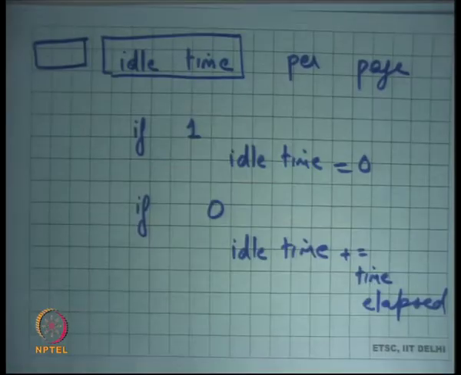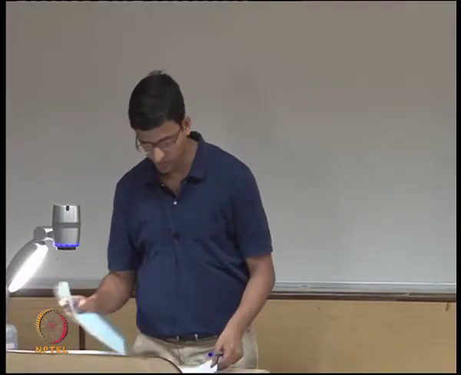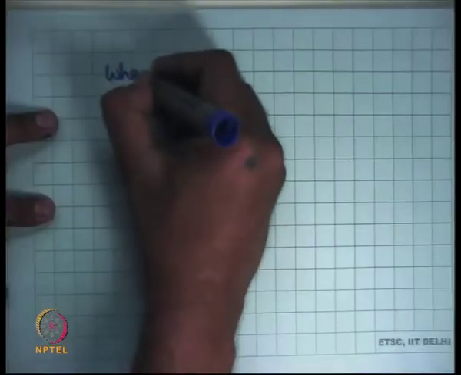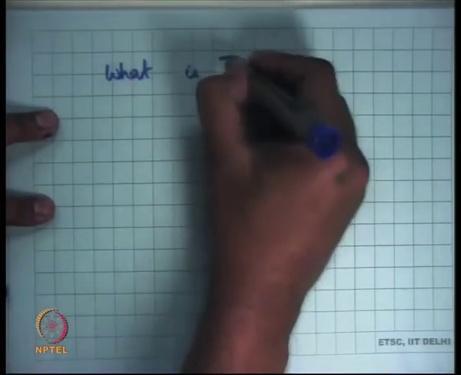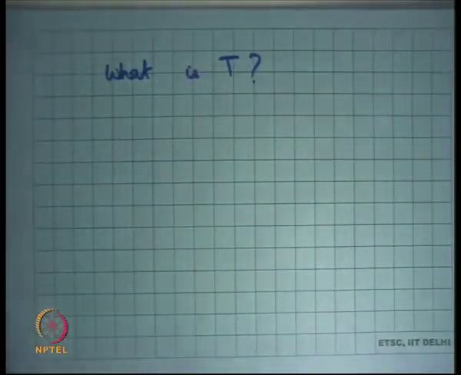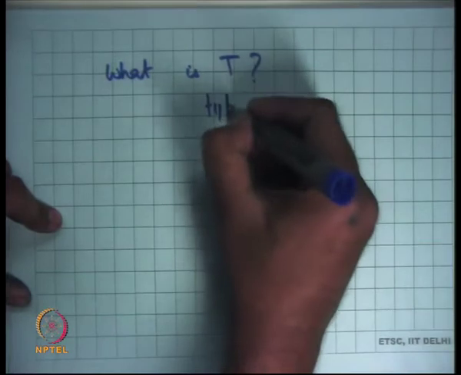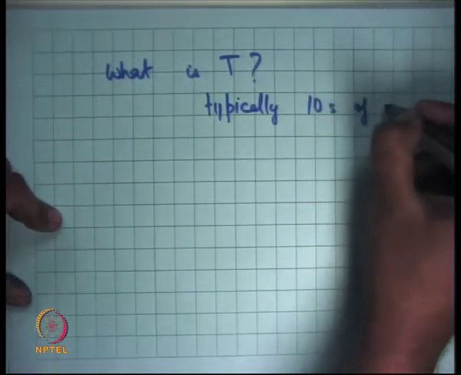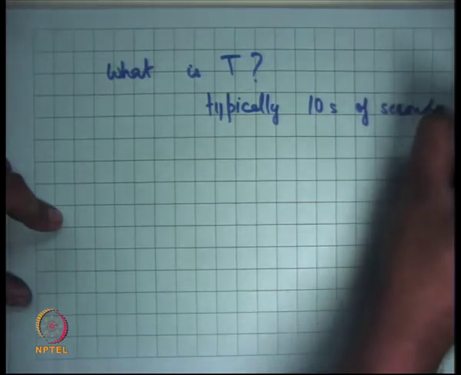Some difficult questions for the working set idea. Firstly, how big should T be? Typically tens of seconds to minutes.